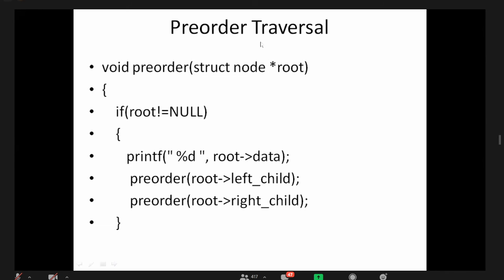With 150 I came, again the printf statement got executed, and 150 of left child means what is the address of 180? With 180 I came, again the if condition is true, the data is printed, and 180 of left child is 440. With 440 I entered, again with 440 of left child. Then 440 of left child is null, then this pre-order statement got stopped because that if condition failed.